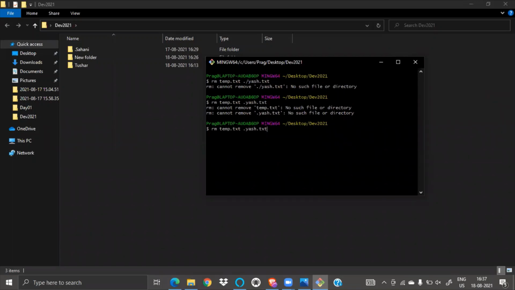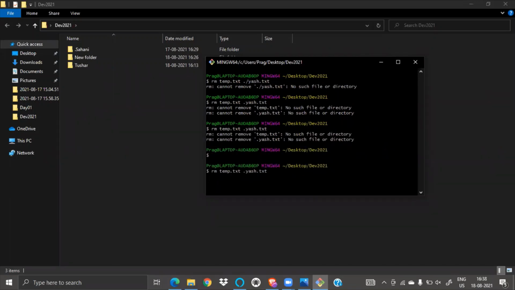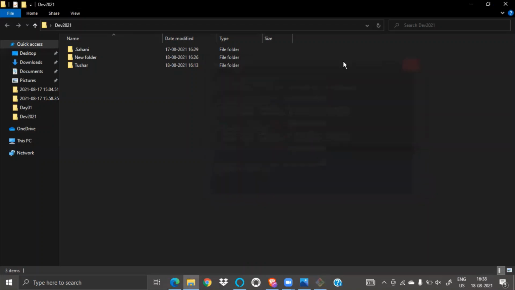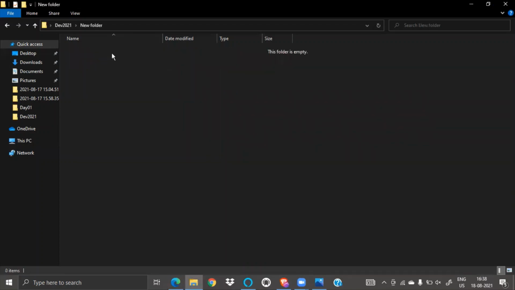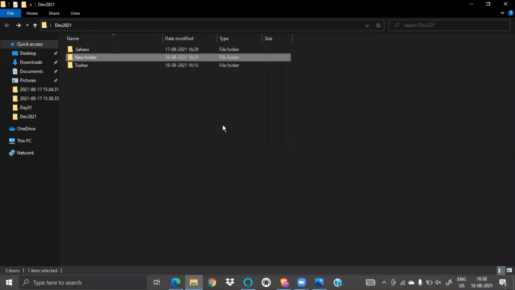Will it work? I'm stuck somewhere. Yeah, let's see. Even I also got stuck here somewhere. That's why temp. Okay, I guess it moved. Where did it move? Where is this?